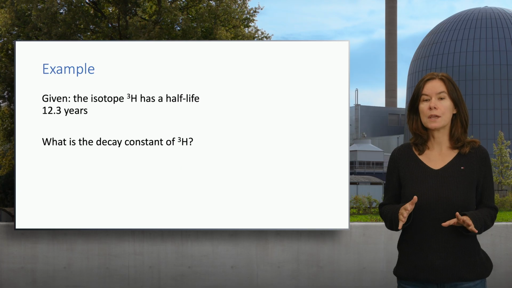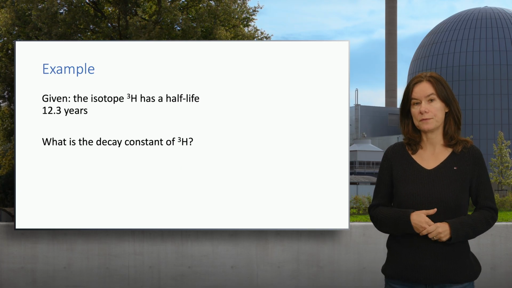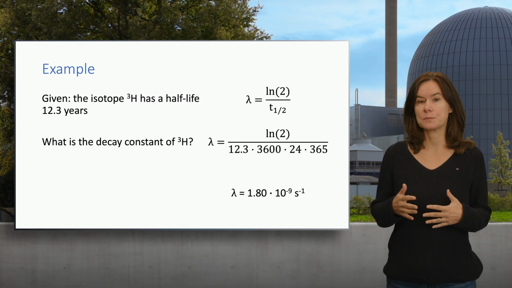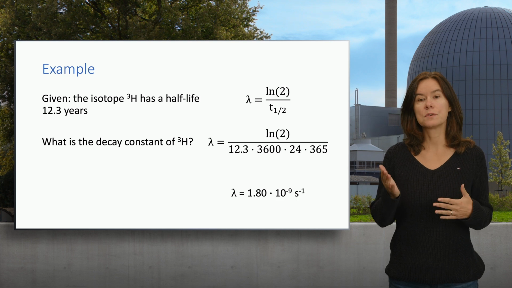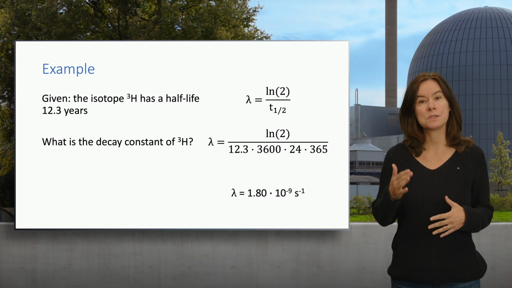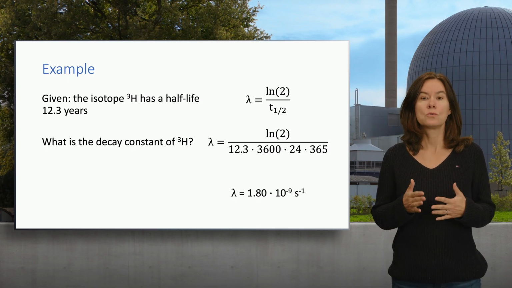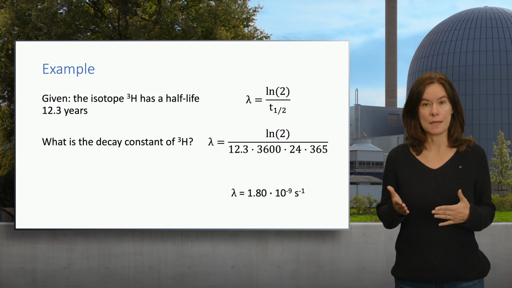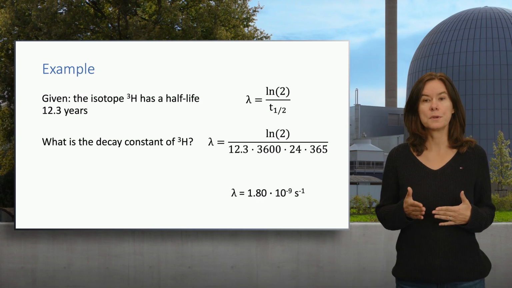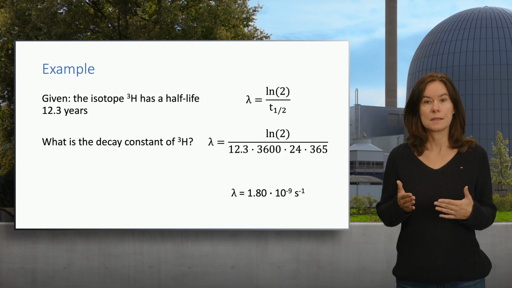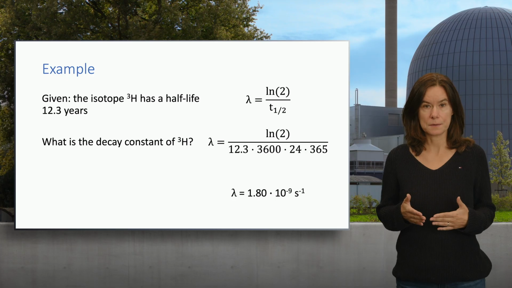Let's now try to calculate the decay constant of hydrogen-3 if we know the half-life. We use the formula that links the half-life to the decay constant as discussed previously. Only we need now to convert the half-life of hydrogen-3 from years to seconds. That is needed since activity is given in disintegrations per second, so in becquerel. To convert the half-life from years to seconds, we need to multiply it by the number of seconds in an hour, that is 3600, the hours in a day, that is 24 hours, and the number of days per year, that is 365. This results in 1.8 times 10 to the power of minus 9 per second.